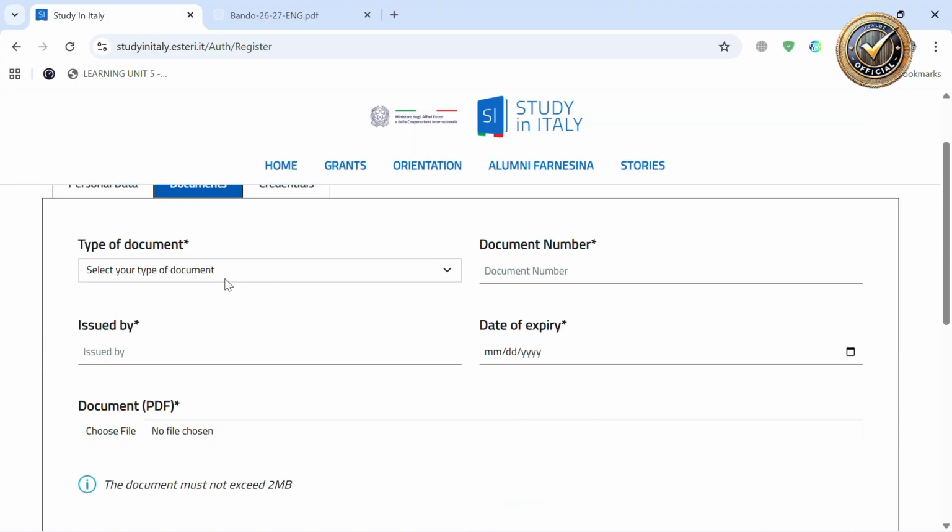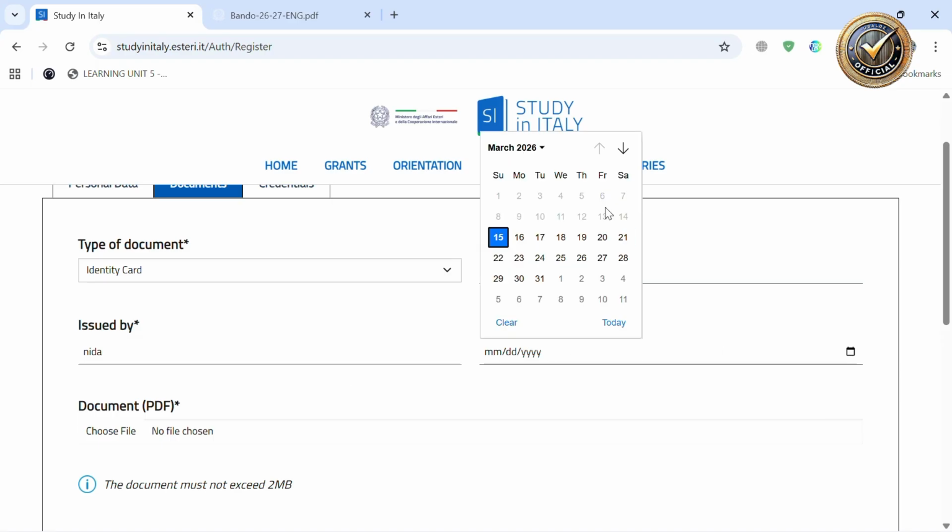After clicking on next, you should choose the type of document, an ID card or passport. The document number is the ID number or passport number. For example, this is an imaginary ID number. Then issued by, you put the institution that provided it, and put the expiration date.